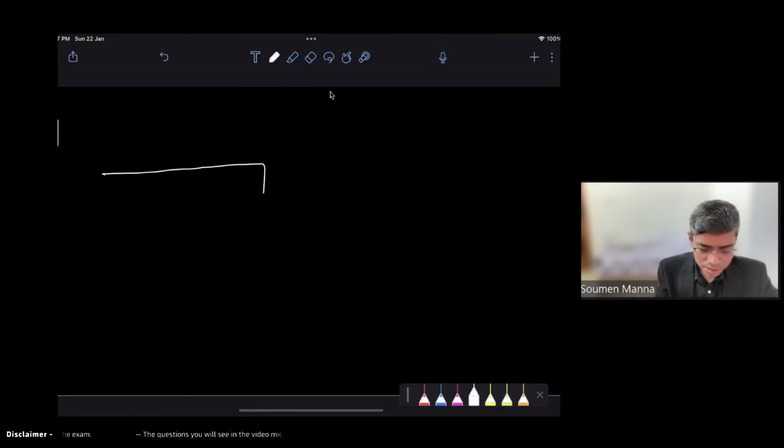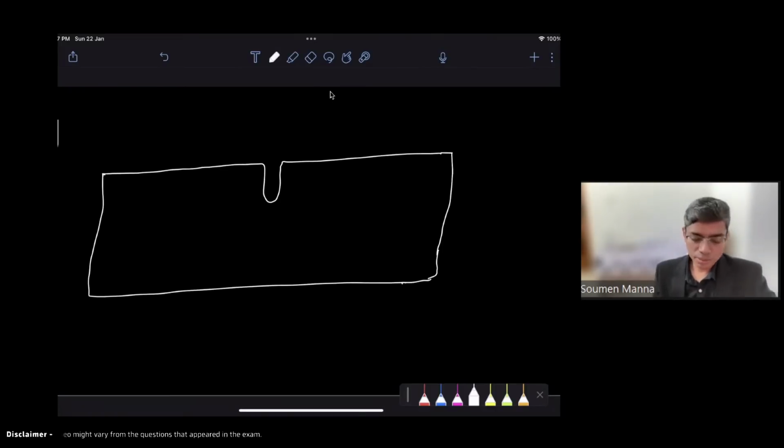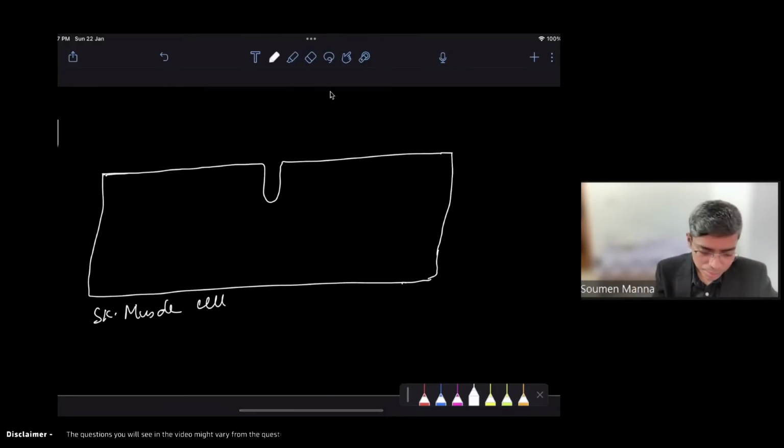So suppose this is a muscle membrane, right? I'm drawing a skeletal muscle cell schematic diagram. Yes, this is a very, very important topic. So suppose this is a single skeletal muscle cell. In physio, we generally teach you that this muscle membrane is known as the sarcolemma.